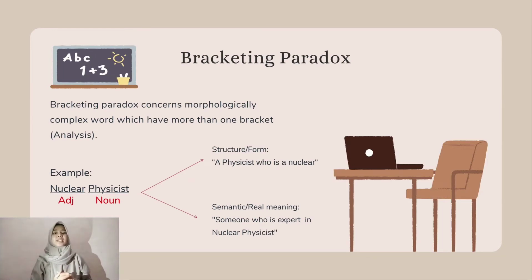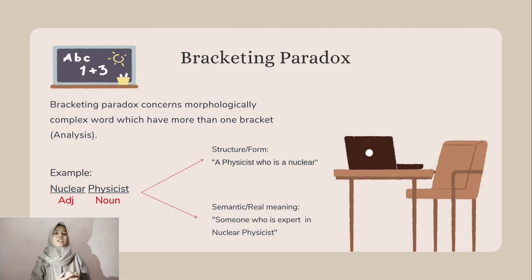Bracketing paradox concerns morphologically complex words which have more than one bracketing or analysis. For example, nuclear physicist has two bracketings or analyses. The first one is structure or form. From the structure or form, it may mean a physicist who is nuclear, which makes no sense. A physicist is a person, not a nuclear. The second one is from the semantic or real meaning: someone who is an expert in nuclear physics.